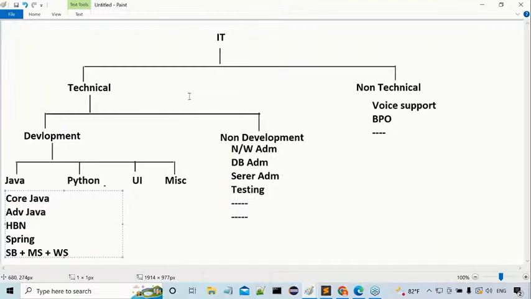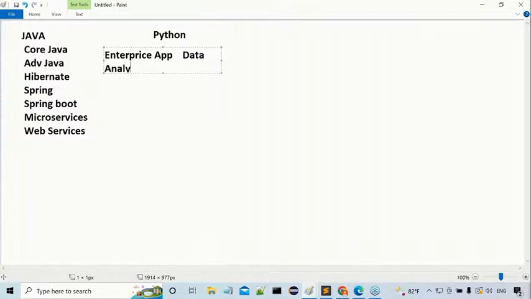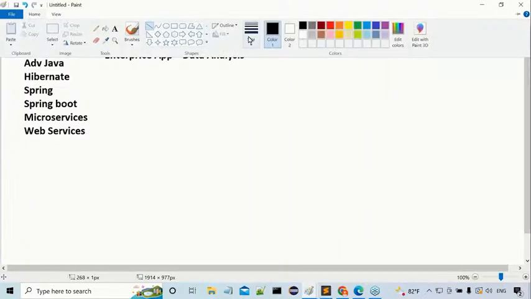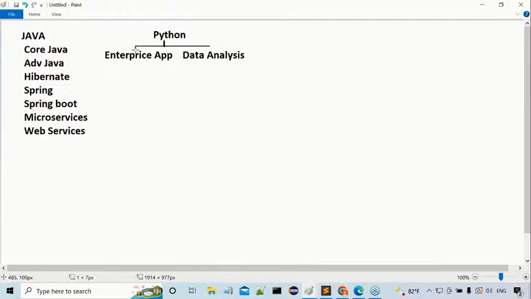That's okay. Again now, if we come to this Python side, in the Python side, two types exist, sir. What are the two types available here? Enterprise application level, and the second one is what? Data analysis. One is at enterprise application level, another one is what? No, data analysis side. Observe carefully. Okay. Python, again at Python, two sides are available. Two types are available. Enterprise application side, another one is what? Data analysis side. Okay, fine.